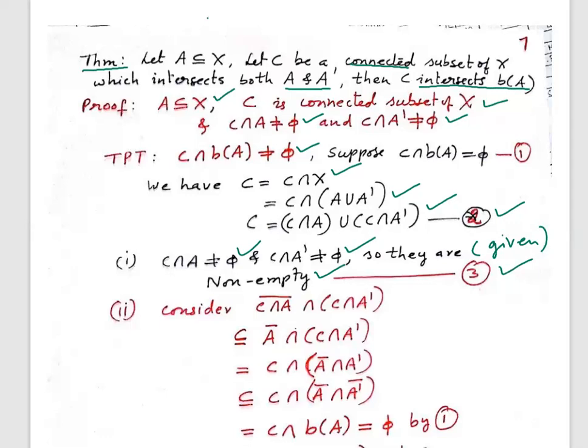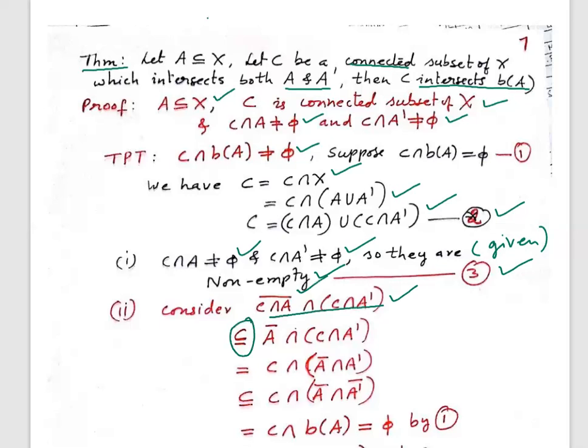Separated means what? The closure of the first one intersection the other set has to be equal to null. So take the closure of the first set and intersect it with the second set. Consider (C intersection A) closure, intersection C intersection A complement. This is contained in... why?